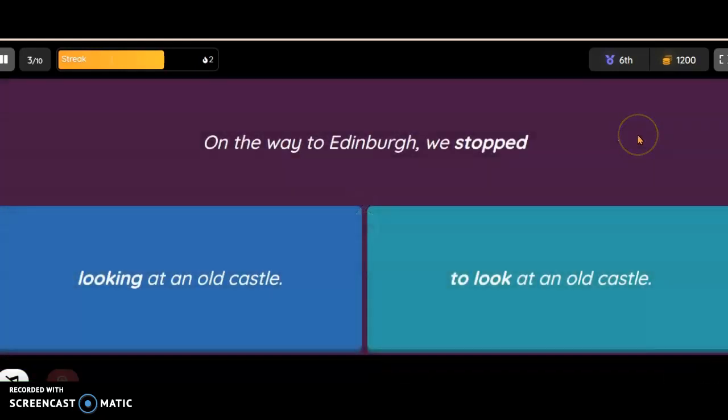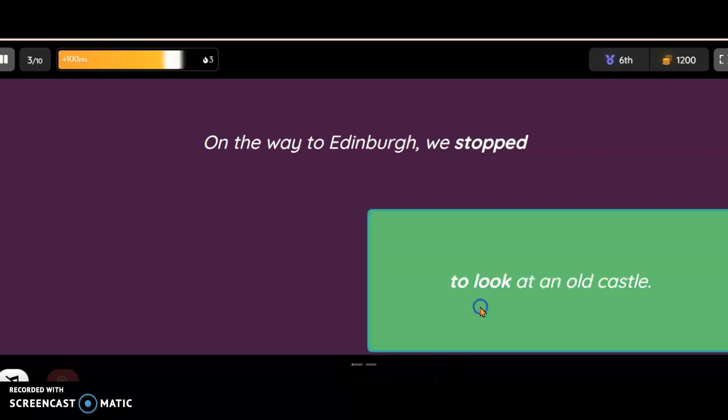Number 3. On the way to Edinburgh, we stopped looking at an old castle, or to look at an old castle. Edinburgh is a town in England. So what do you think? Looking or to look? Good job.